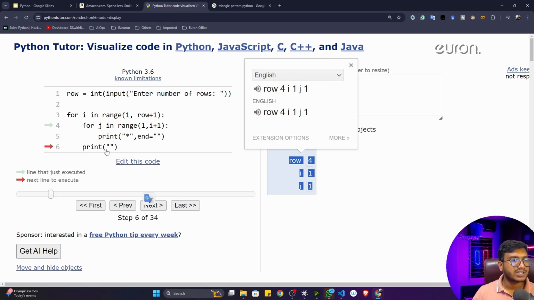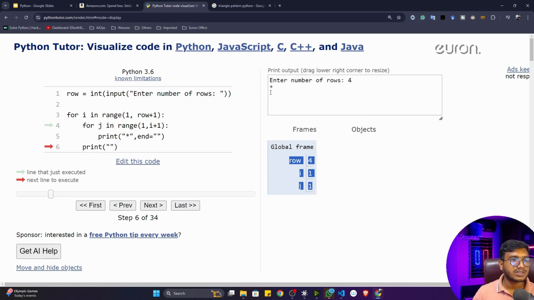Now this print statement will be executed, that means it will go to the next line and again go back to the outer for loop. Again i becomes 2, this inner loop will run, and 2 plus 1 is 3, so it will run 2 times and print the star. Then again it will come to the print statement and go back to the for loop. That's how you can execute. Let me execute one by one.